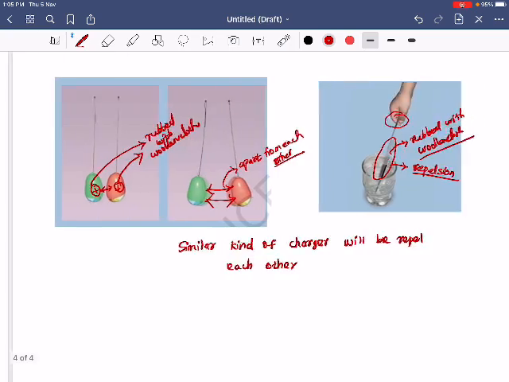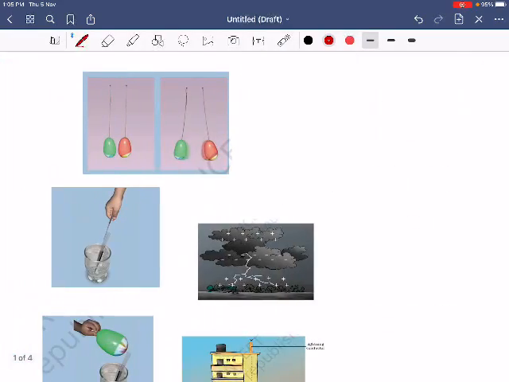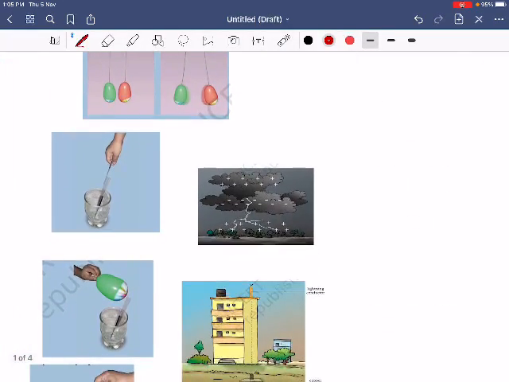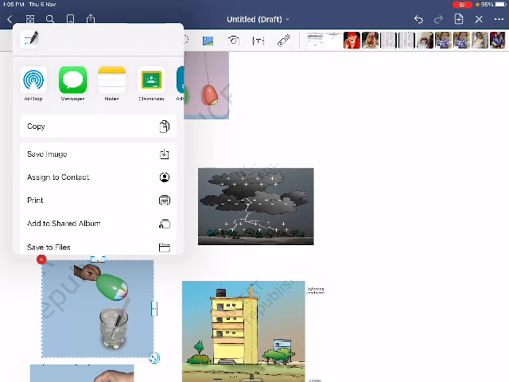Okay sir, now I will take one balloon and one refill. What will happen? Here they gave one picture, so I will copy that.